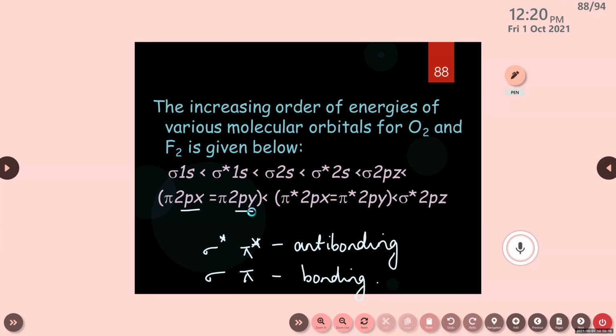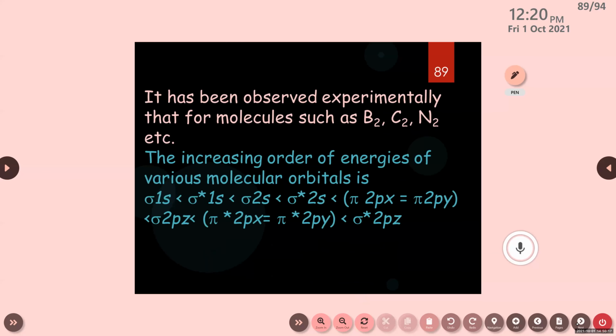Then it has been observed experimentally that for molecules such as B2, C2, N2, etc., the increasing order of energies of various molecular orbitals is like this. Sigma 1s, sigma star 1s, sigma 2s, sigma star 2s. Till sigma star 2s, the order is the same. After that, here it is pi 2px equal to pi 2py.